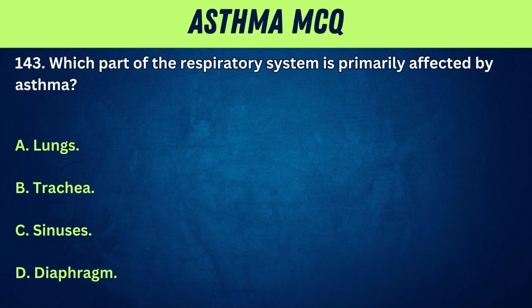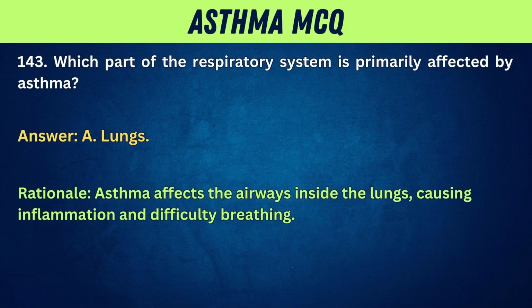143. Which part of the respiratory system is primarily affected by asthma? A. Lungs. B. Trachea. C. Sinuses. D. Diaphragm. Answer. A. Lungs. Rationale. Asthma affects the airways inside the lungs, causing inflammation and difficulty breathing.